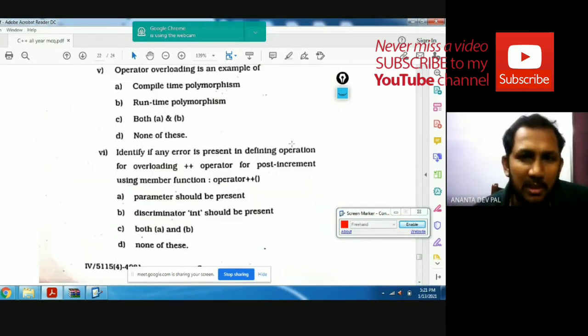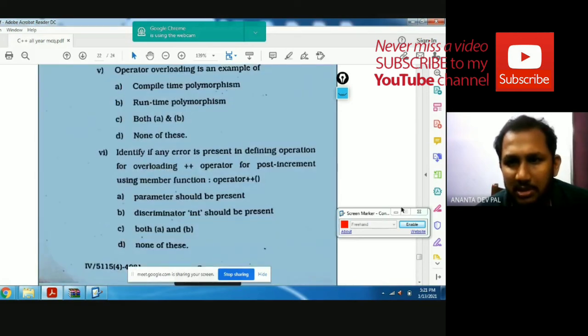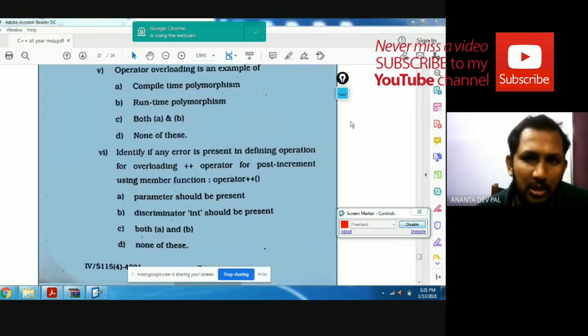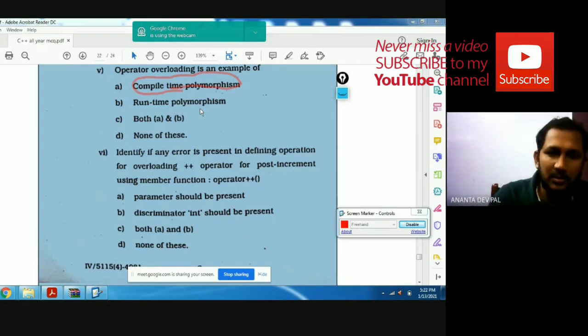Operator overloading is an example of compile time polymorphism, runtime, or both A and B. Definitely this is a compile time example, also known as compile time polymorphism. Compile time polymorphism can be of two types: operator overloading and function overloading. Runtime polymorphism is implemented with virtual functions. So both A and B is not right; identify accordingly.